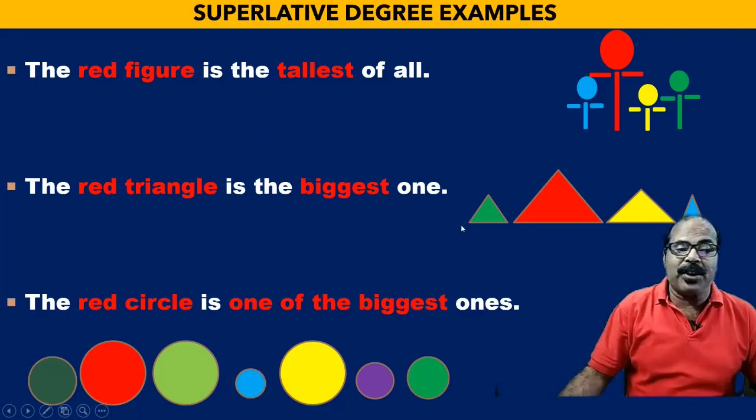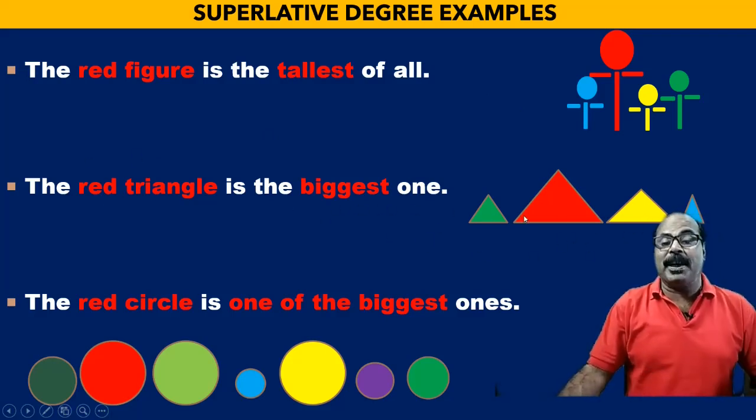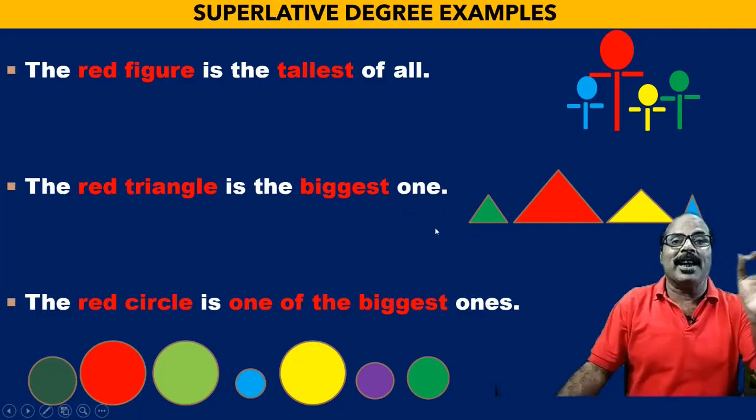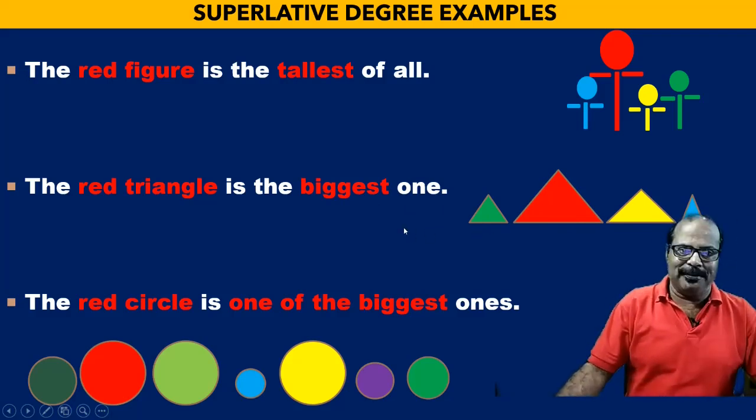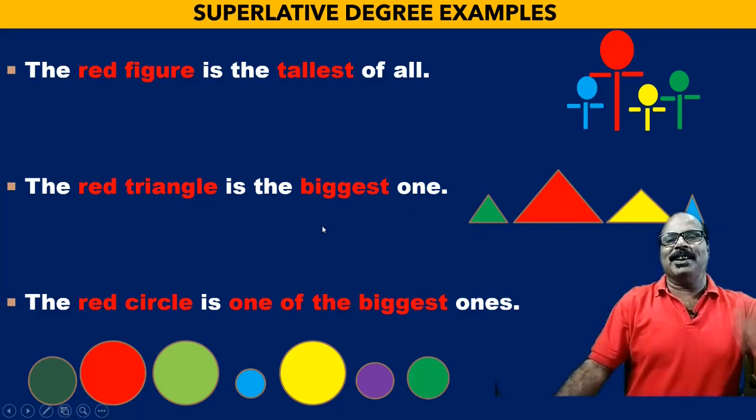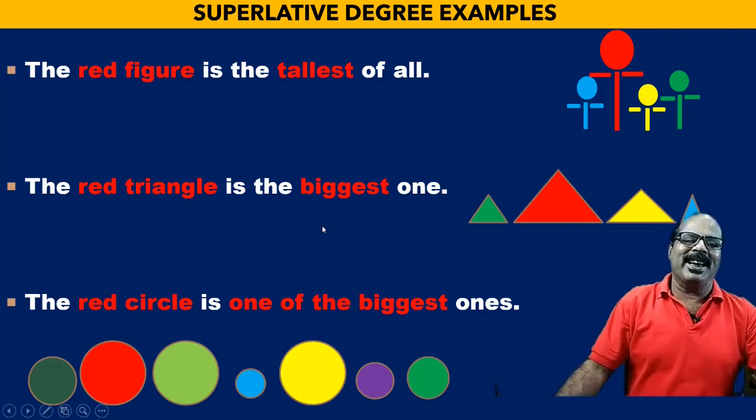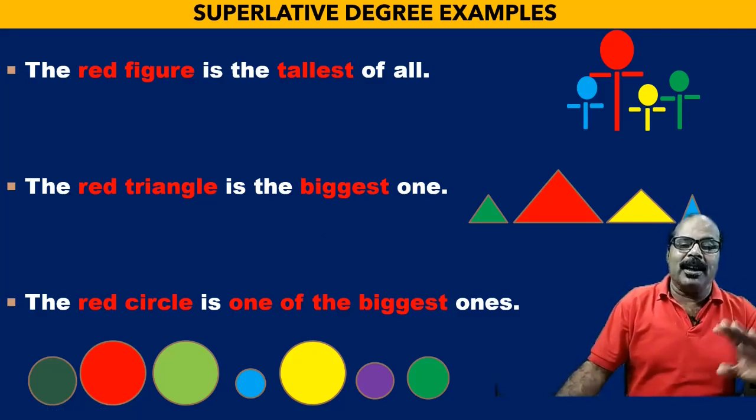Now there are 4 triangles. The red triangle is the biggest one. That means the red triangle is the biggest triangle. I can say it in a different way. In comparative degree, I can say the red triangle is bigger than the other triangles in the group.